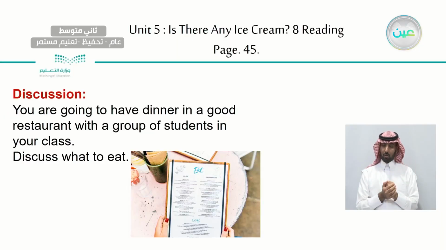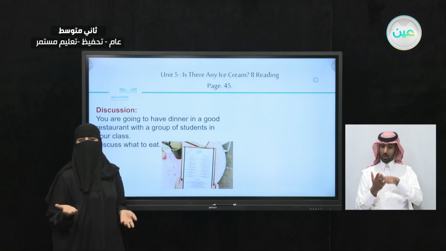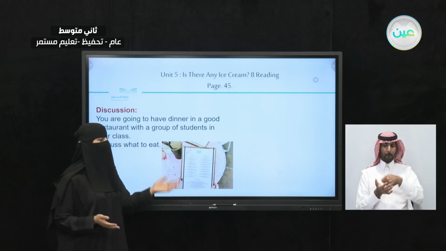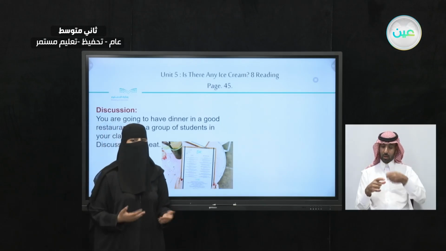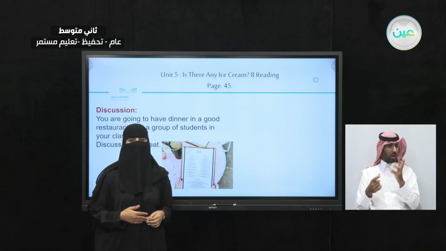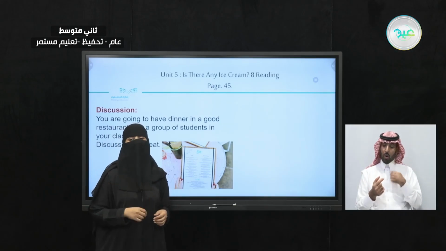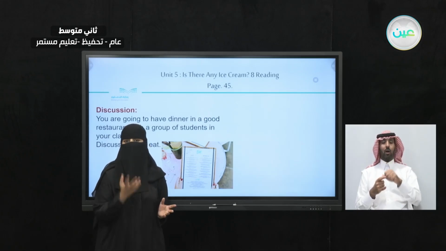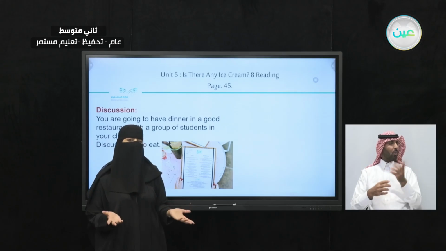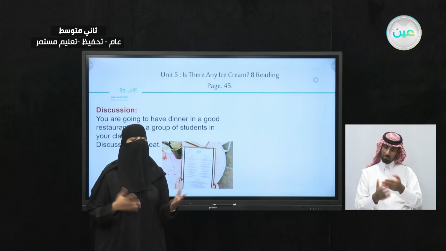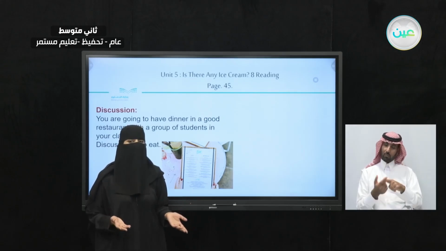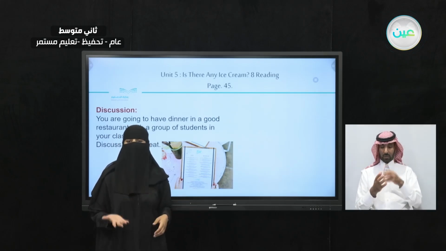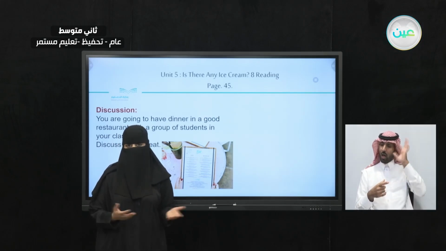Just like the conversation I showed you before, I can order a cheesecake with a cup of coffee, and that's it. I can order a meal. So if you're ordering the meal, how are you going to order? I'll have a cheesecake. I'll have a steak. And then the waiter can ask for more details. How would you like your steak? I can say medium rare. What would you like with the main dish? Would you like baked potato or a salad? So these are options for you to choose from.